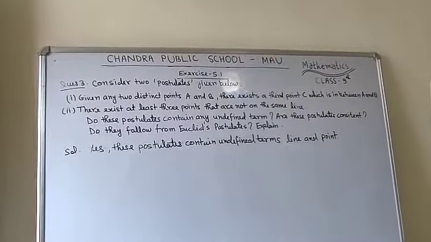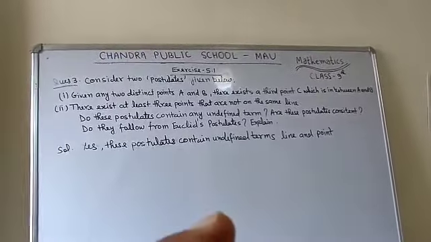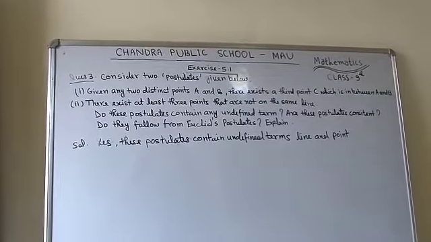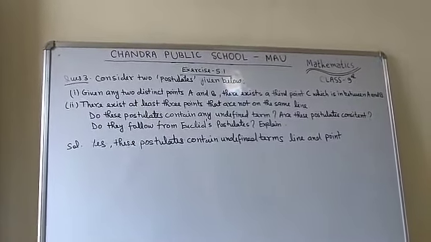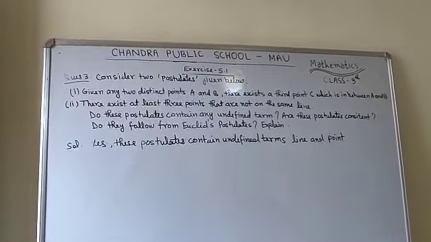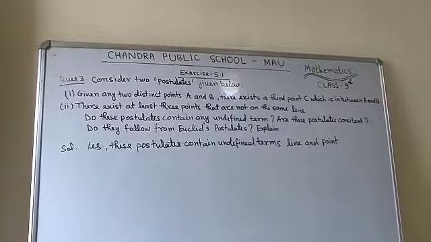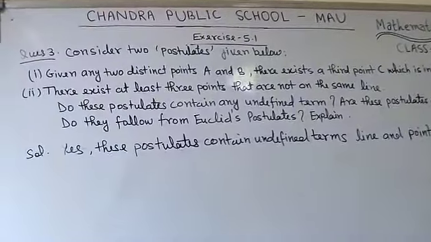And the second statement given is there exist at least 3 points that are not on the same line. So that is going to indicate a different situation. In the first you get the concept of the midpoint, and in the second you get that there will be at least 3 points that should be non-collinear. So both are two different situations. It means both the statements are consistent.